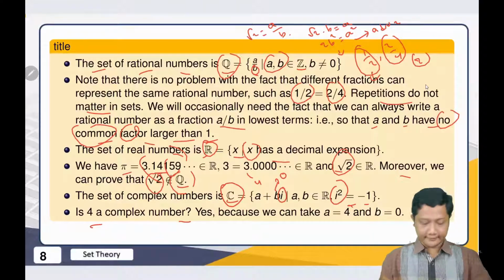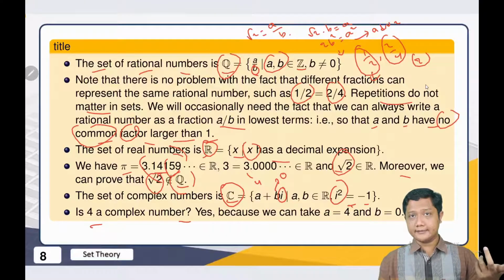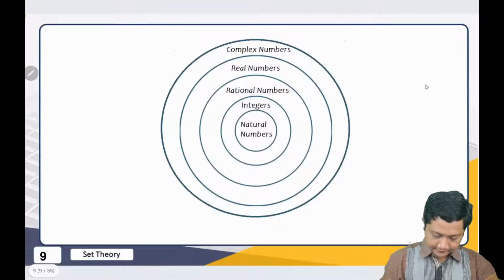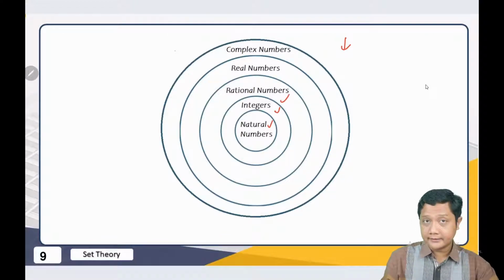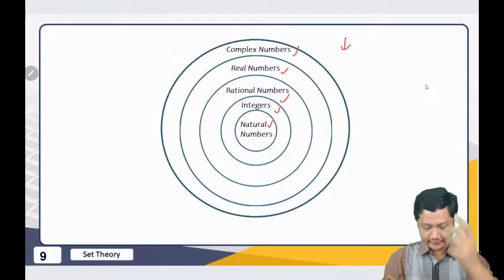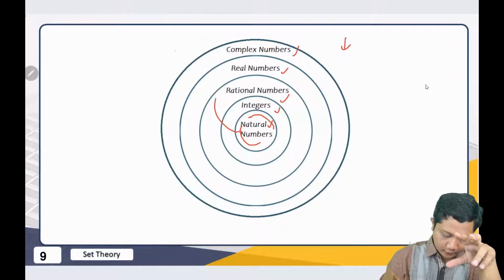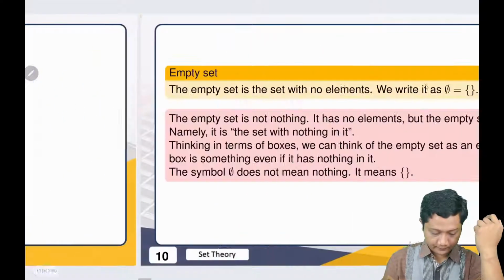So we can see directly that every real number is a complex number. And this is the diagram. Every natural number is an integer, every integer is also a rational number, every rational number is a real number, and every real number is a complex number. So the natural numbers are also real numbers. So we have this diagram.